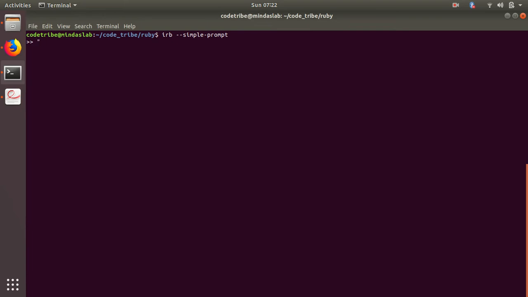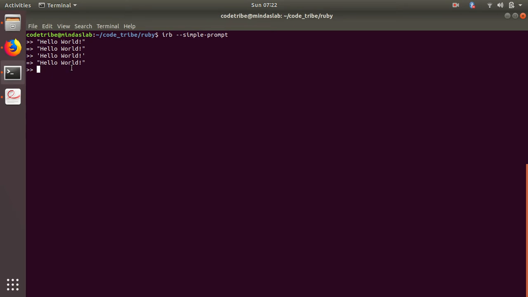Anything between double quotes, like let's say "hello world", and anything between single quotes, 'hello world', is considered a string. Even if you put single quotes, you can see it's printed back with double quotes. So what's the difference between double quotes and single quotes?